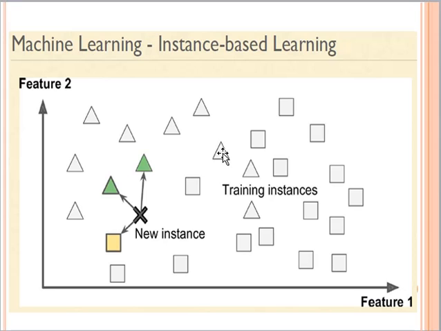My goal is that if I have a new instance here, then I basically want to associate this new instance to either of the two categories present in the training data set, right? For example, if this is my whole training data set and it belongs to two different groups, then in instance based learning my target is to assign this new instance to either of these two classes, right?